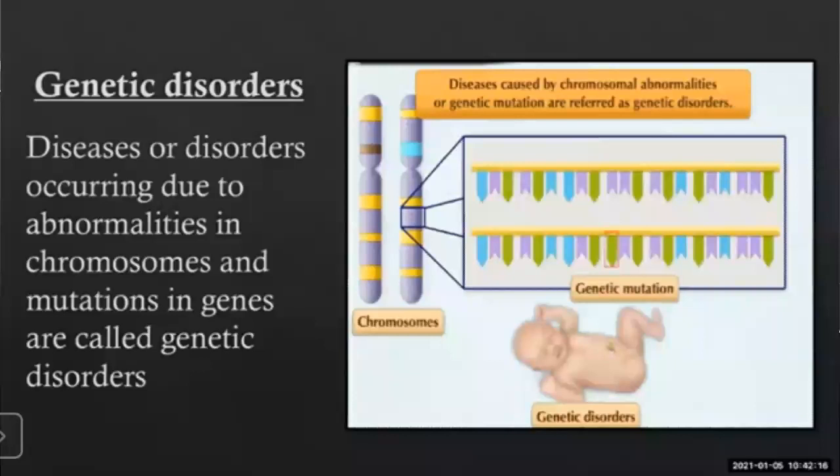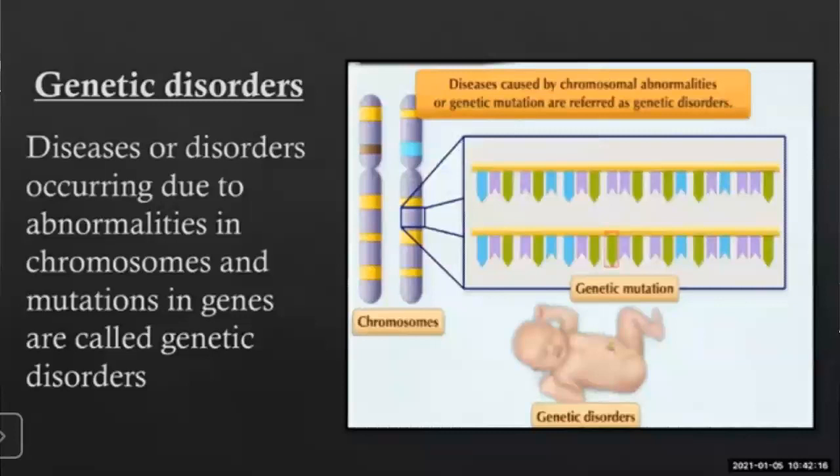Now, moving further to the next topic, which is much more interesting and correlated with us, that is some human characters. Now the question arises: what are the human characters? Some dominant and recessive characteristics of human beings. There are two types of characters, dominant and recessive. What are the dominant characters?